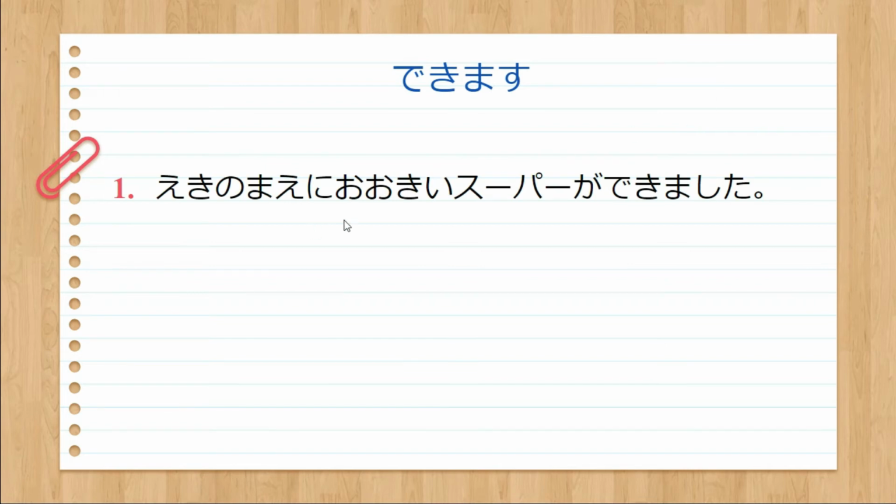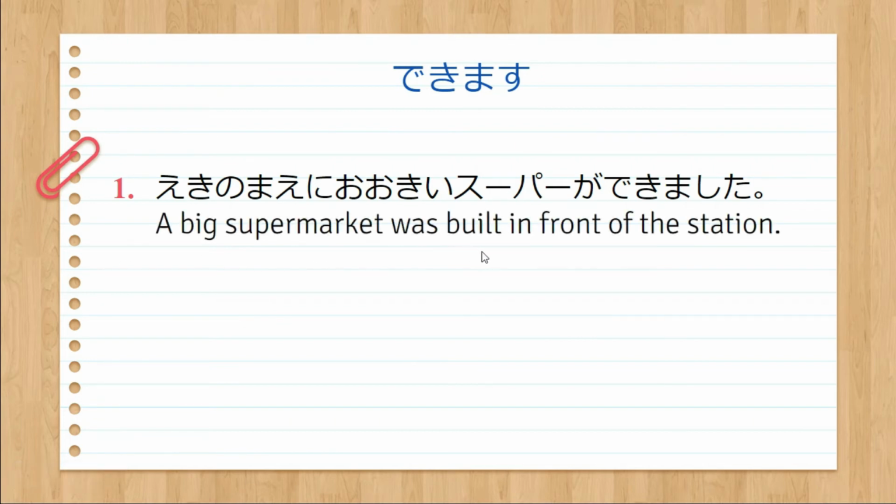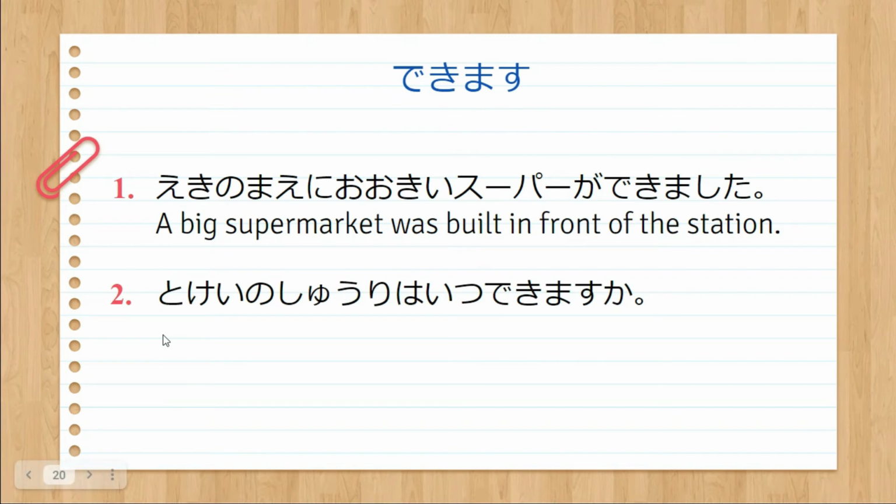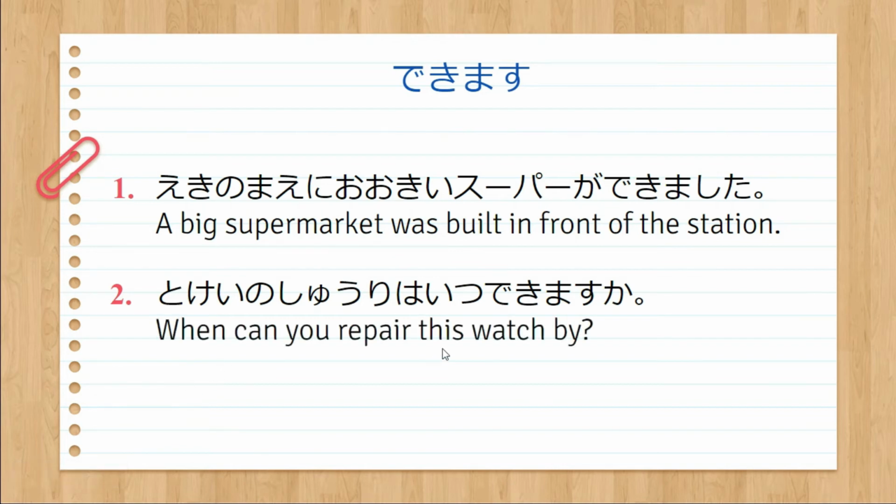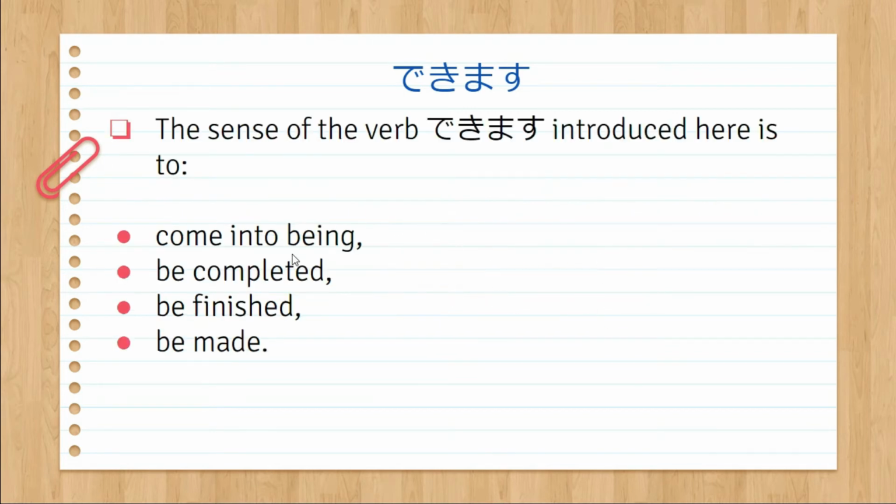Example is, Eki no mae ni ooki supa ga dekimashita. That means a big supermarket was built in front of the station. So, dekimashita here means built. Second example, Tokei no shuri wa itsu dekimasu ka? When can you repair this watch by? So dekimasu here means to be finished. Remember that dekimasu in this lesson is introduced as come into being, to be completed, to be finished, or to be made. It possesses these meanings as well.